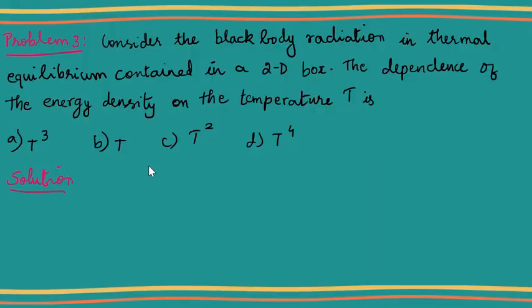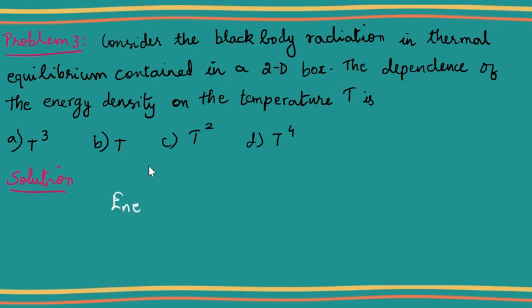So let us see the problem 3. Here again consider the black body radiation in thermal equilibrium contained in a 2D box. The dependence of the energy density on the temperature T is. So we do not know the general formula for this, so I'll be telling you the general formula.